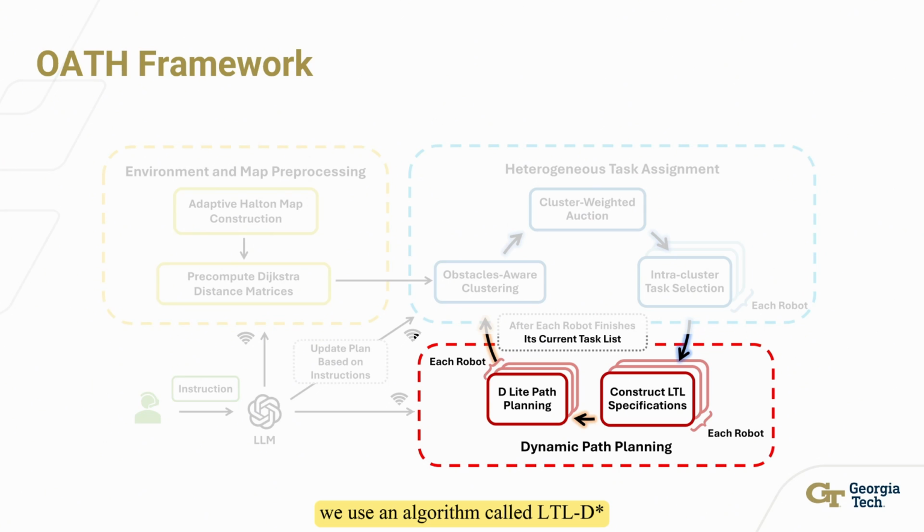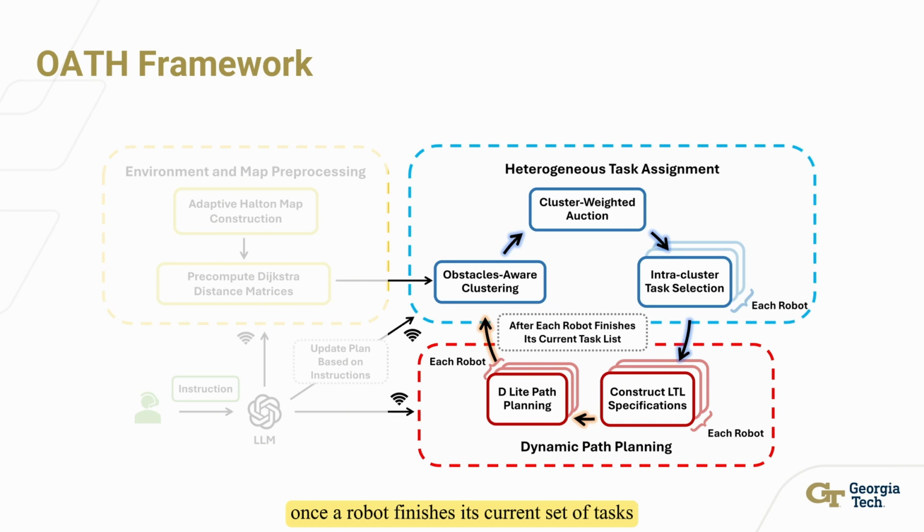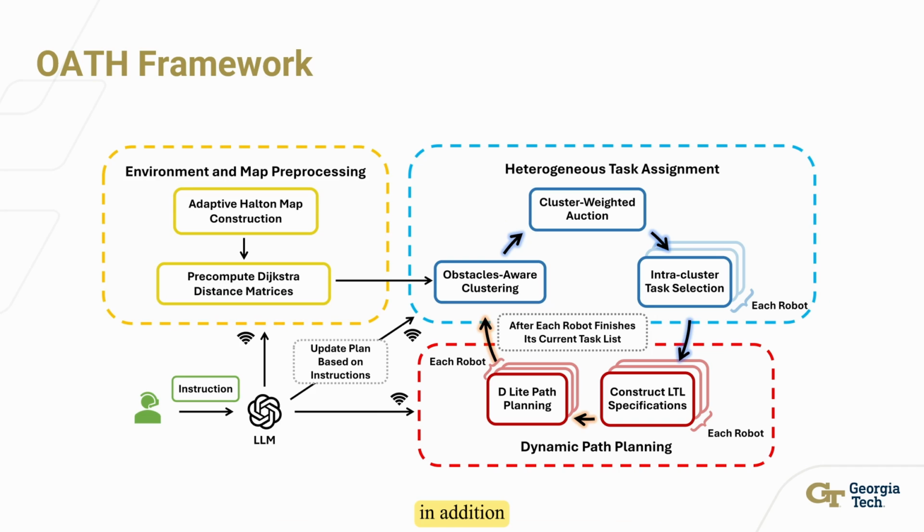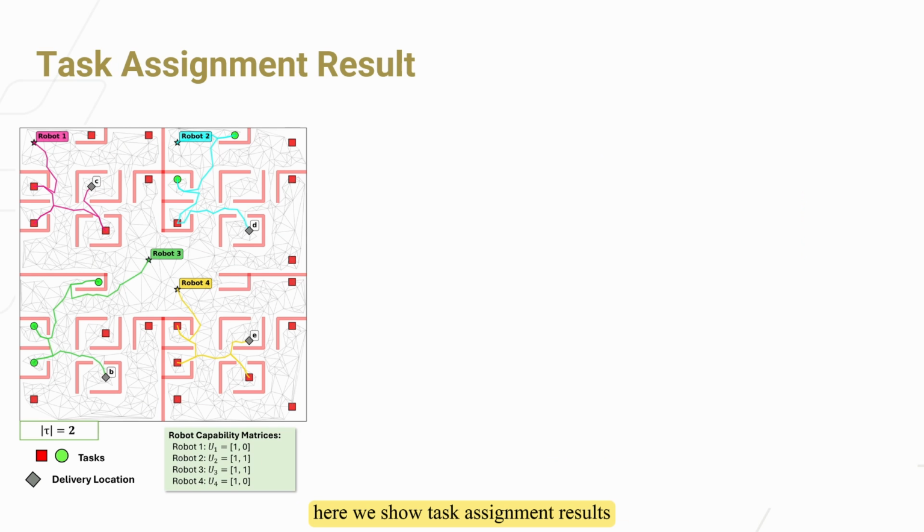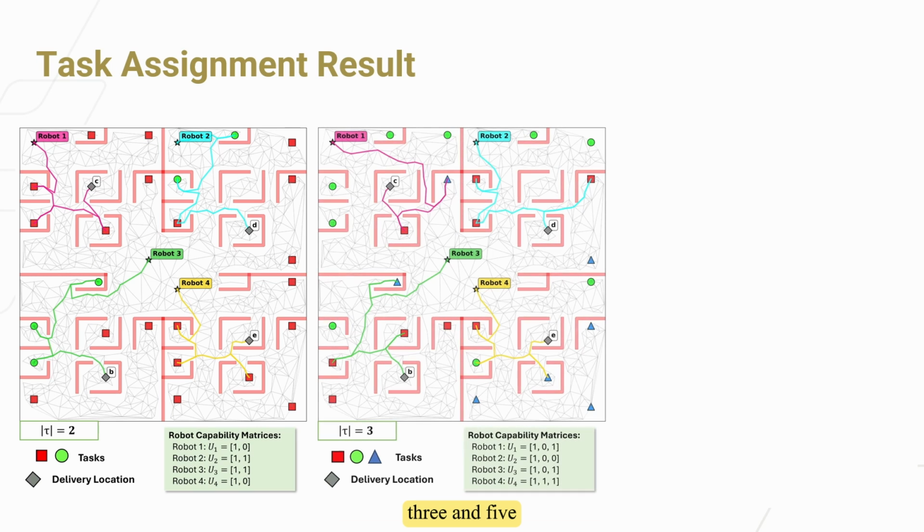The third part is dynamic path planning. We use an algorithm called LTLD*, which allows a robot to replan its path dynamically whenever it encounters unknown obstacles. Once a robot finishes its current set of tasks, it goes back to the cluster auction selection loop and continues until all tasks are done. In addition, our framework leverages a large language model to interpret human instructions and directly guide the planner in real time. Here we show task assignment results for task type numbers equal to 2, 3, and 5.